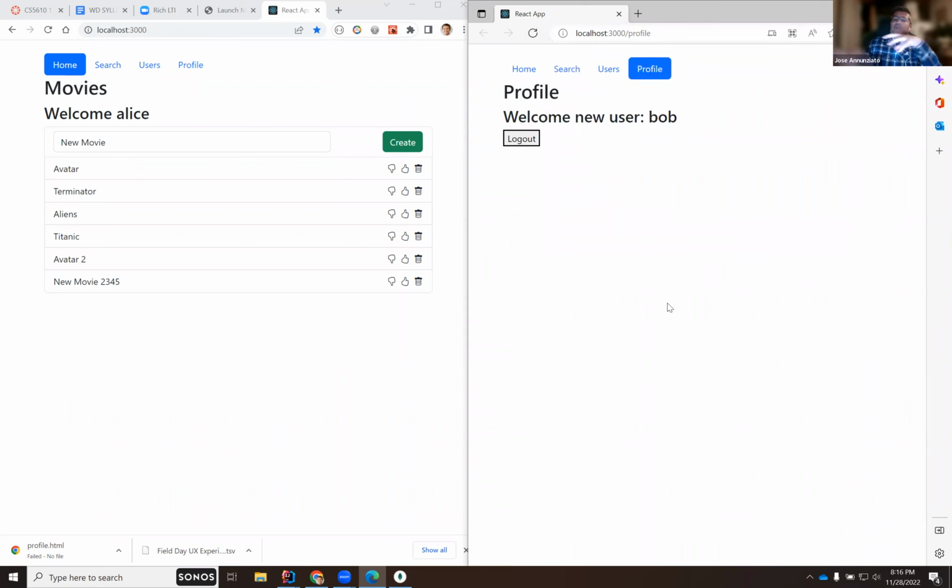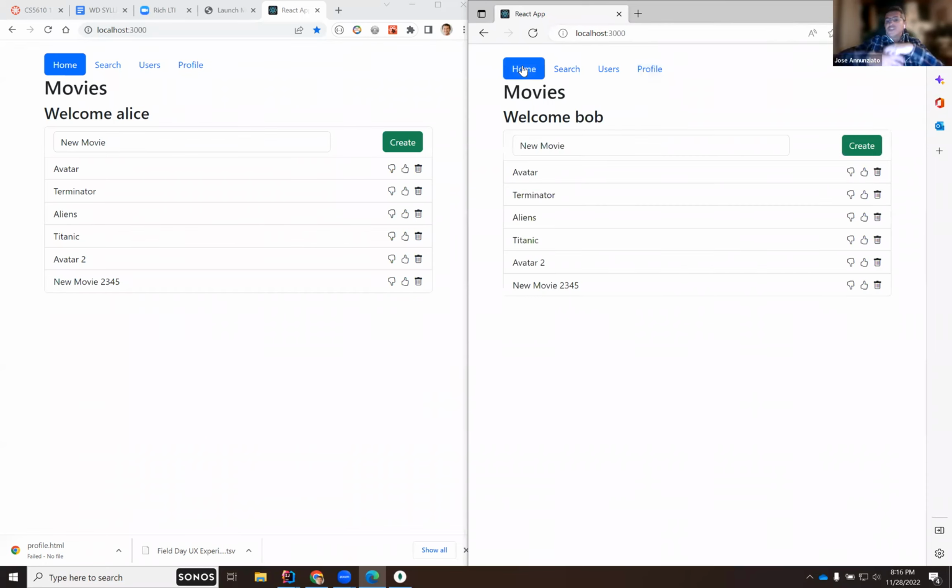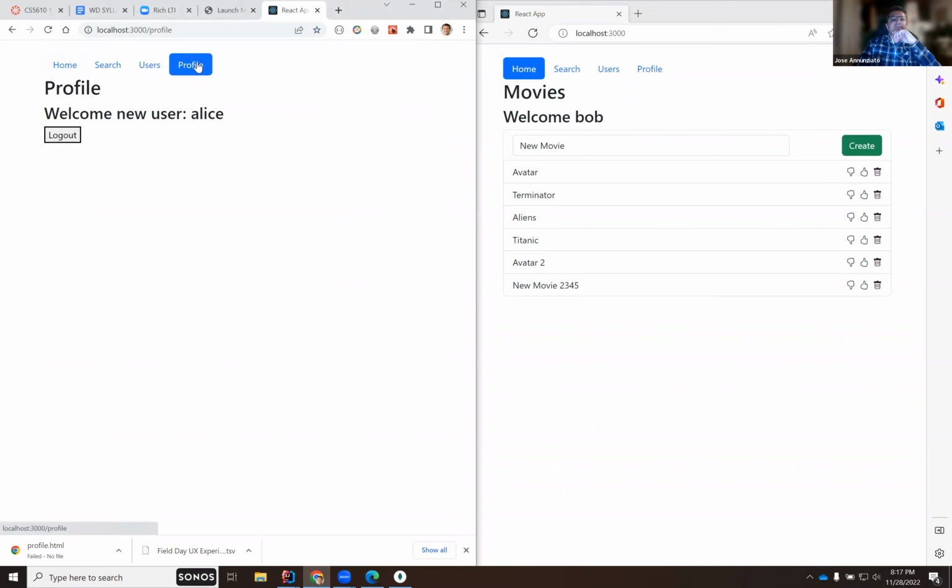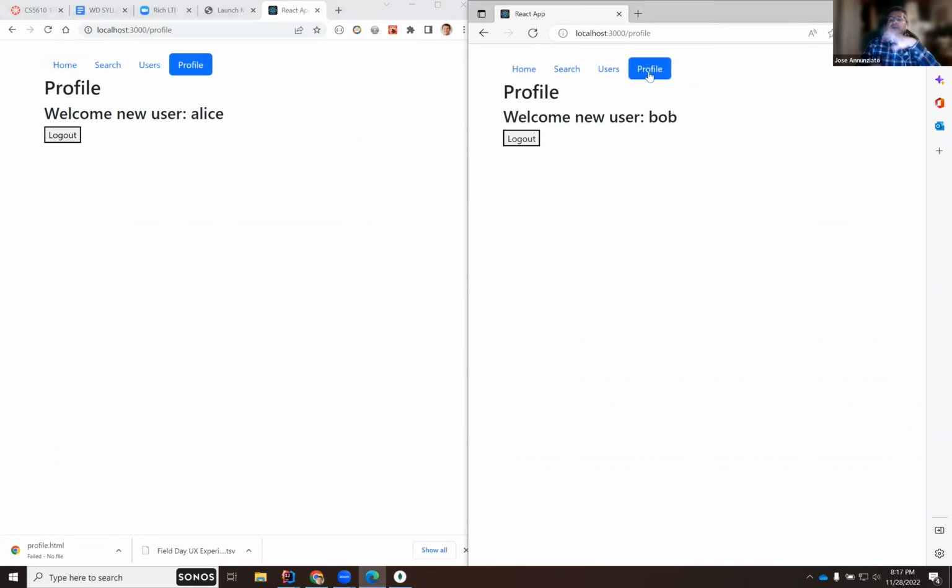We hit the server, we bring back the copy of that session, current user, and we copy it locally on our reducer. And then a global reducer is used to share the current user with the rest of the application. So here, notice this is Bob. If I refresh, notice that this tells me that I'm Bob. Whereas here, if I refresh, it tells me that it's Alice, right? And same thing if I go to profile, the profiles are different. They're logged into different places. Everybody make sense? Everybody okay with that?